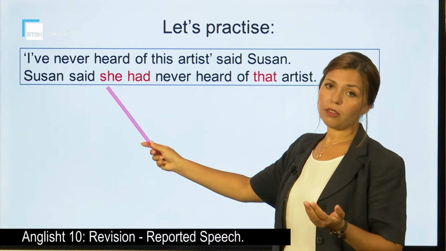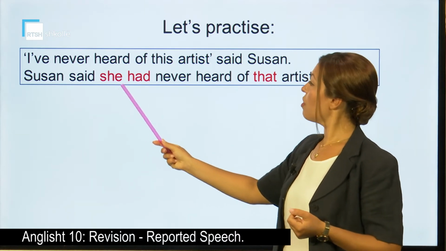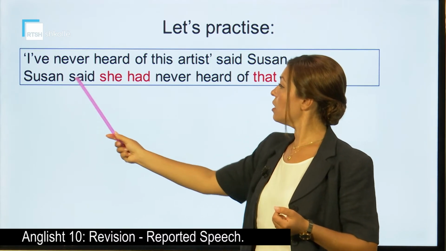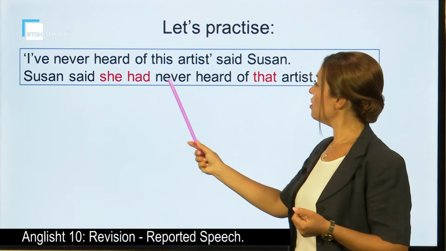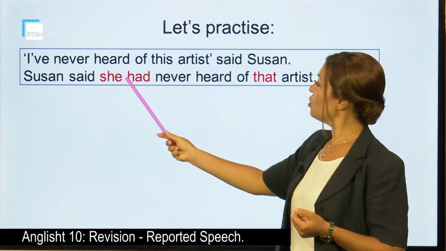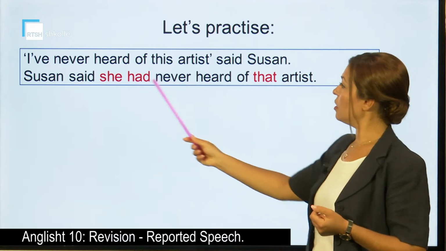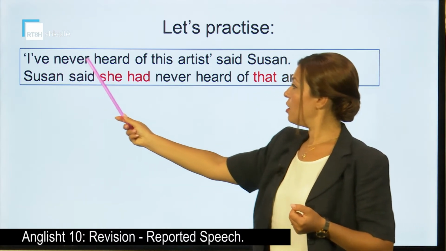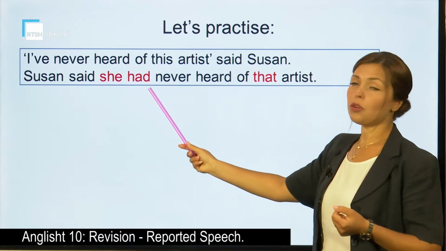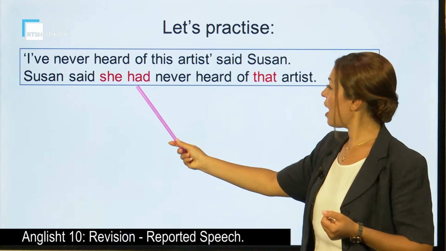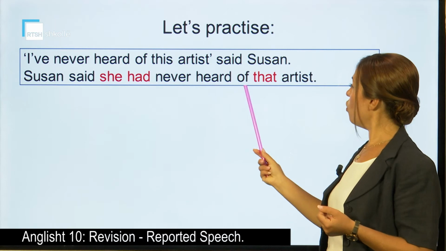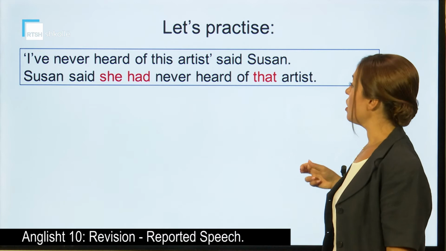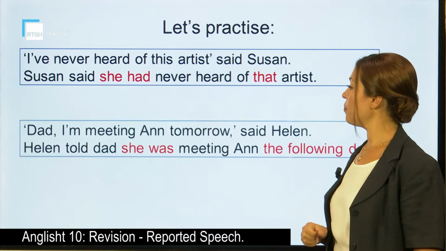She, that, we can omit it or not. That she, and we're saying she and not I because it's Susan speaking. She had never heard. We're using the past perfect because here we have the present perfect, have heard, which is transformed into the past perfect, had heard of that artist. So the word this becomes that, as we said.